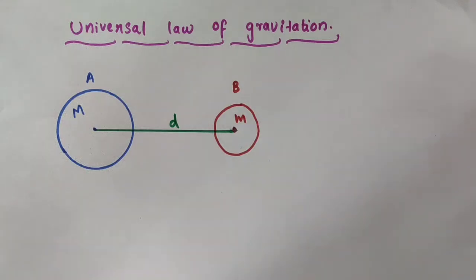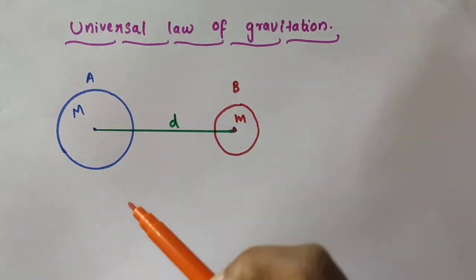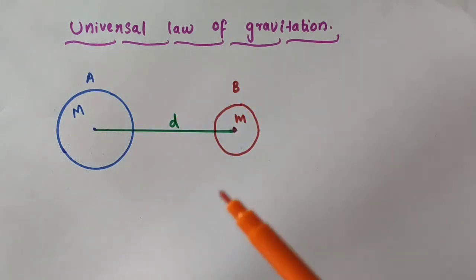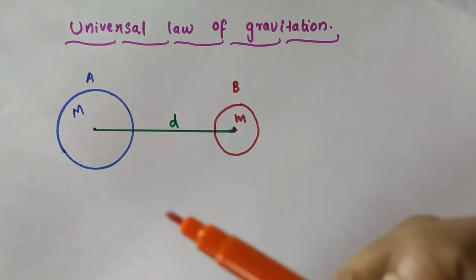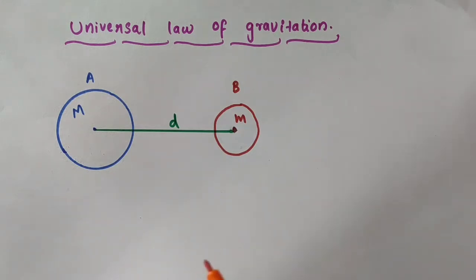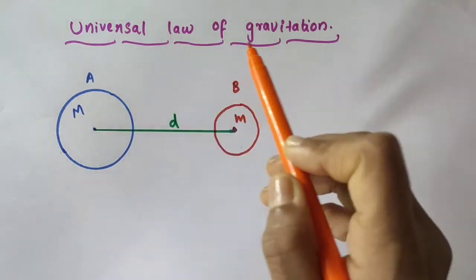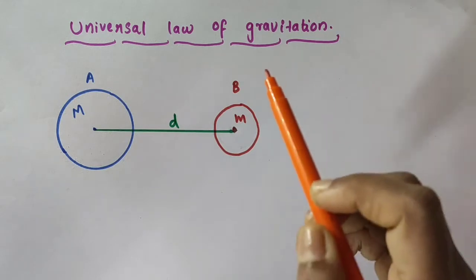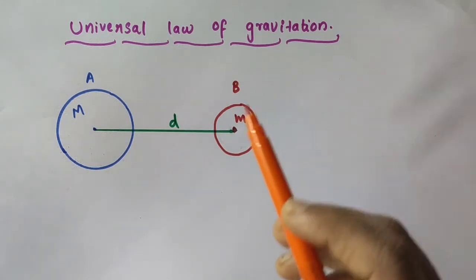Hello everyone. In this video, we are going to talk about the universal law of gravitation. In our previous video, we discussed the gravitational force. It is a universal force which exists everywhere in the universe and acts between all masses or objects having some mass. According to the universal law of gravitation, every object in the universe attracts every other object with a force.